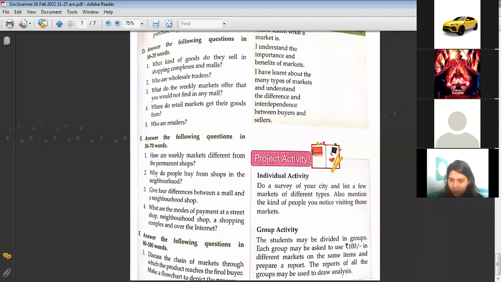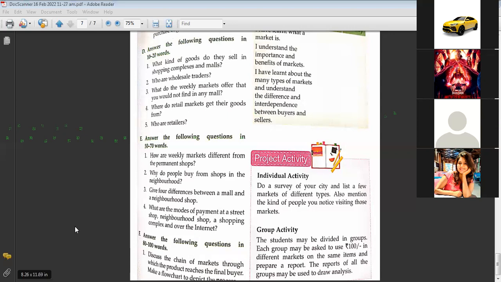Tell me, Sushant. Okay, ma'am. Weekly markets are the markets that are held every week on a fixed day, whereas permanent shops are permanently in the market. Yes, your answer is fine.